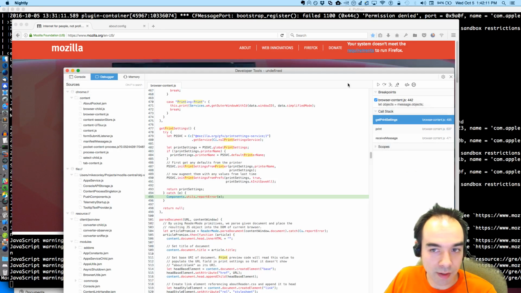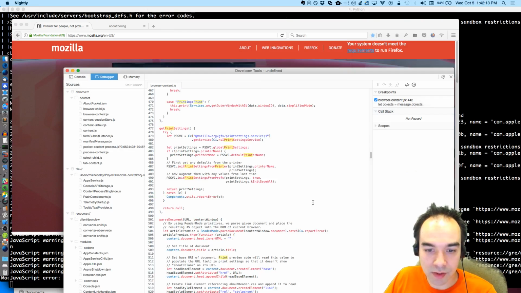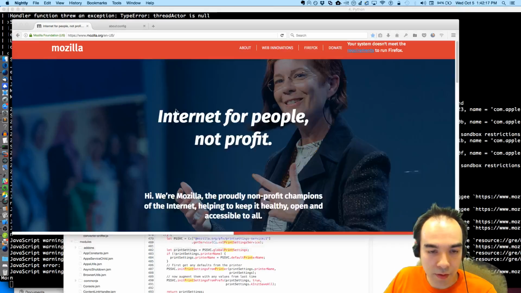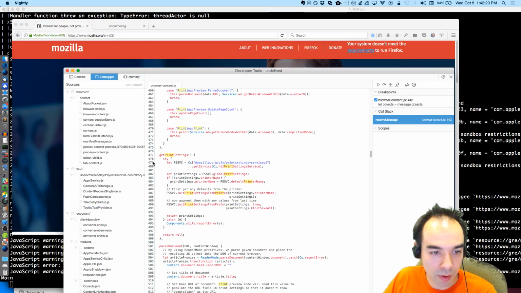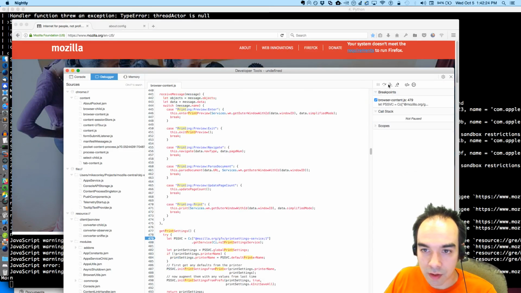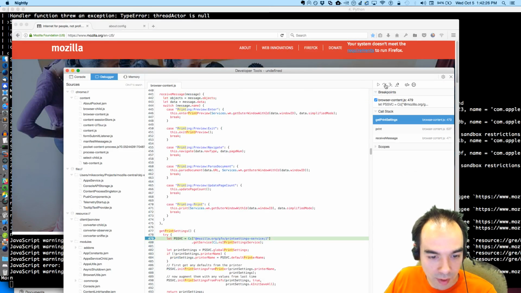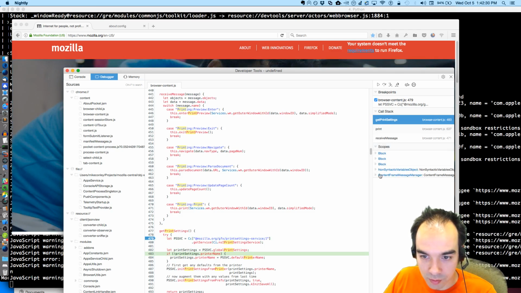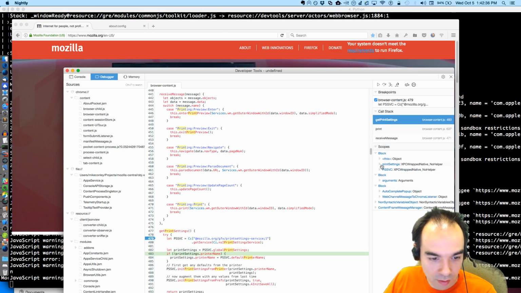So let's do that again. Cancel, print, and then we're going to enter here. We'll disable this one. Continue. We get the print settings service. We get the global print settings. So we have this global print settings thing, I think.